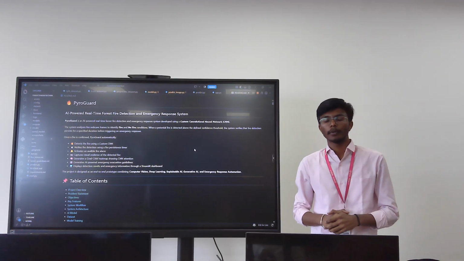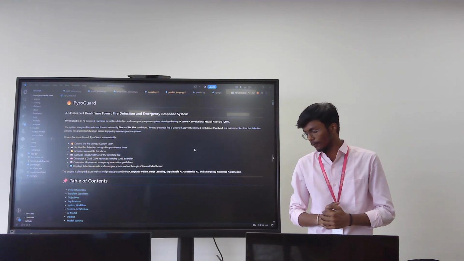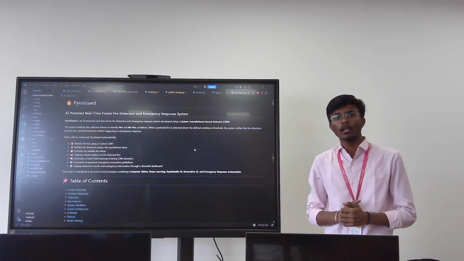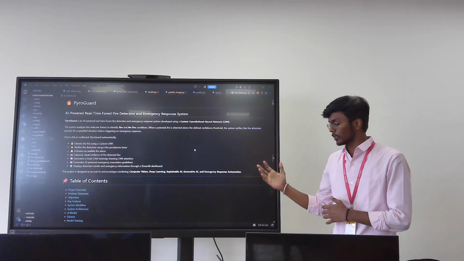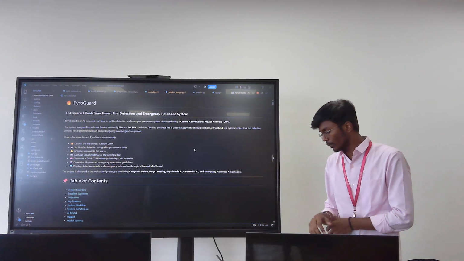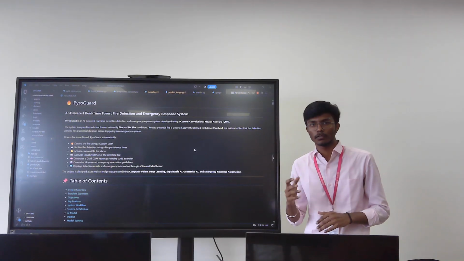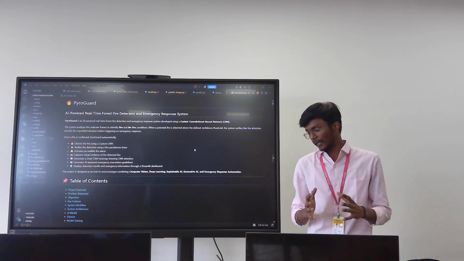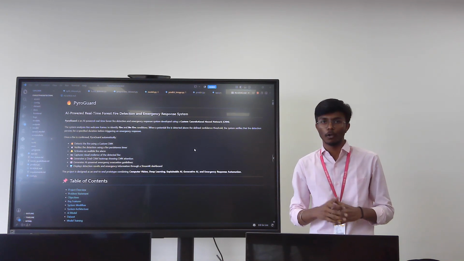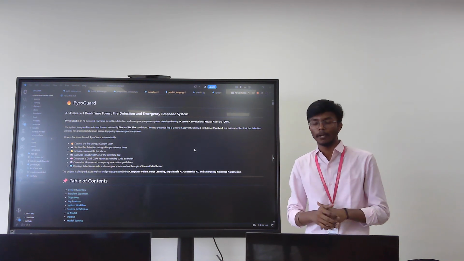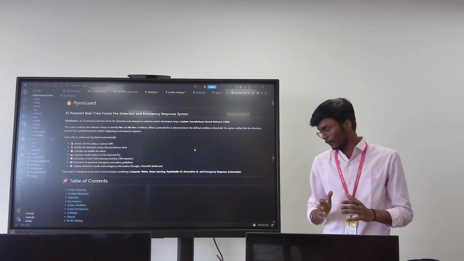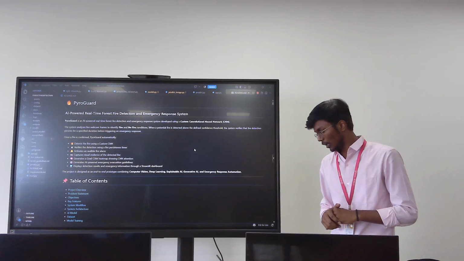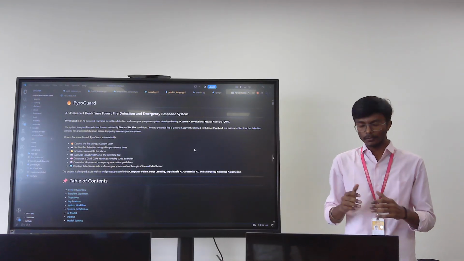My capstone project was a forest fire detection system. I named it PyroGuard. This is an AI-powered forest fire detection system, an emergency response system. The system analyzes live webcam frames to identify fire and non-fire images frame by frame. When potential fire is detected above the defined confidence threshold, it alerts the system and gives the guidelines.